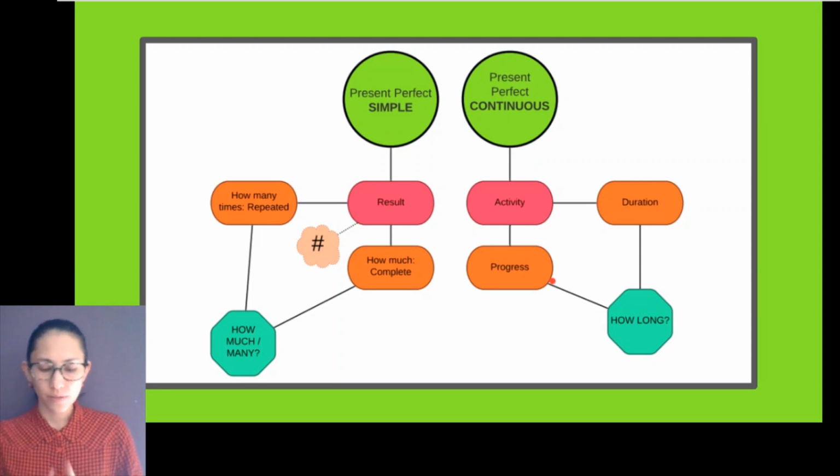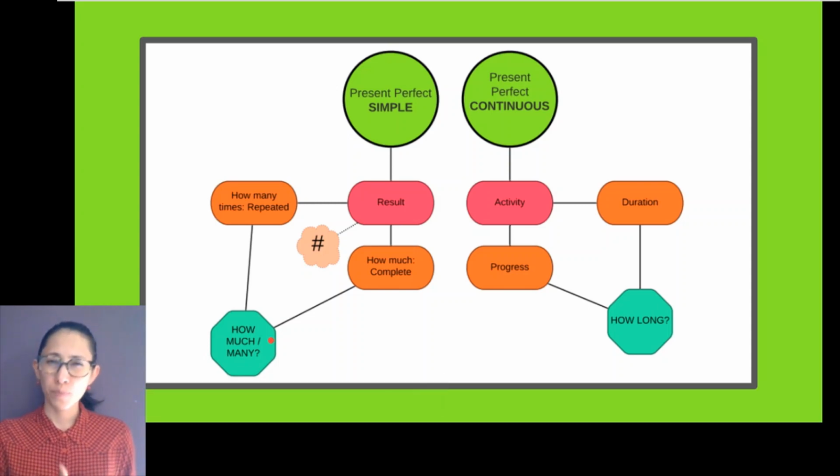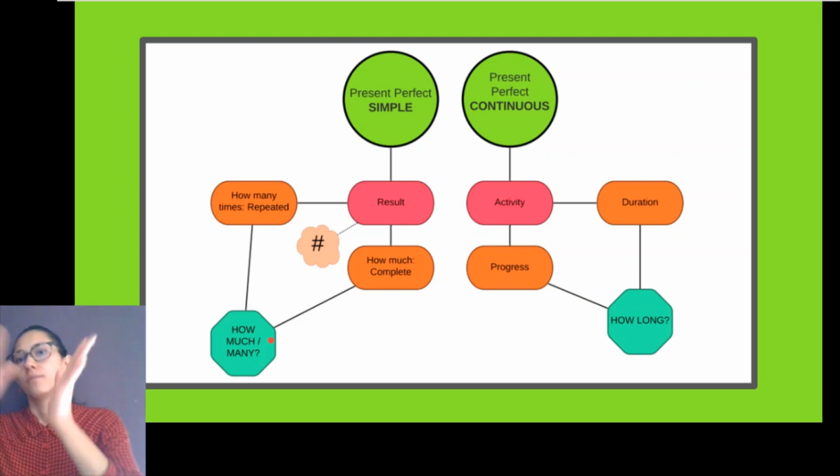They're quite similar, but there's a tiny difference. Present perfect simple focuses on the result. It answers the question how many or how much, even if you're not asking it. It could be how many times something has been repeated, like how many times have you gone abroad, or how many times have you traveled. And you have how much, which is how much of that work has been completed. So how much of that essay have you written, or how much of your homework have you done so far, okay? Remember that it is so far, now.